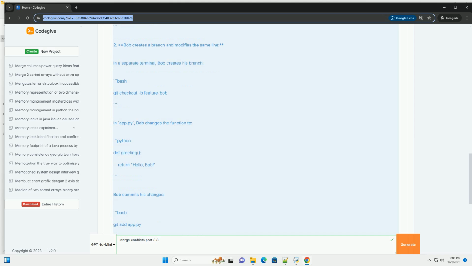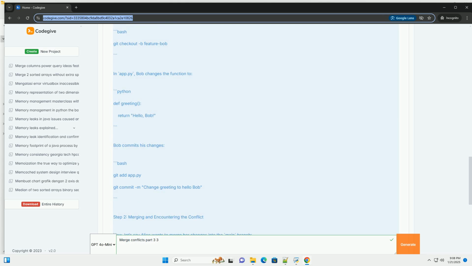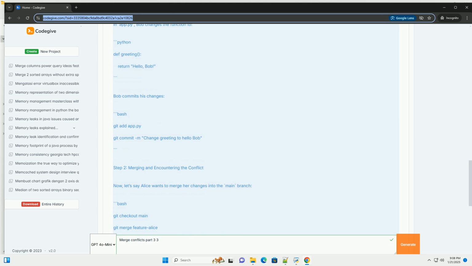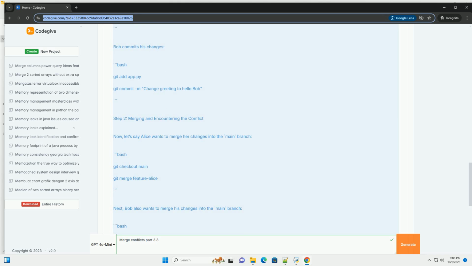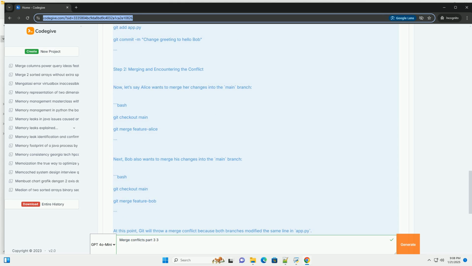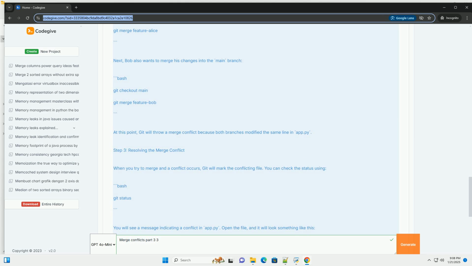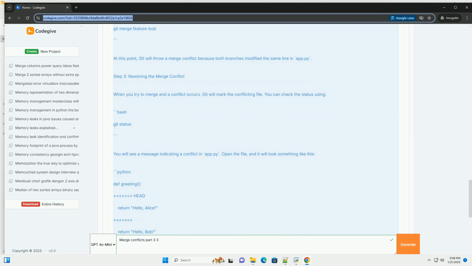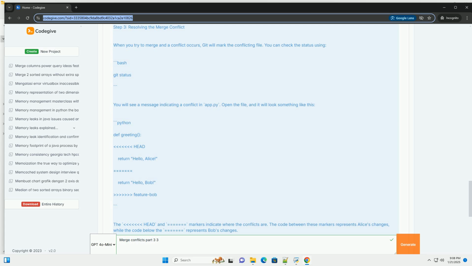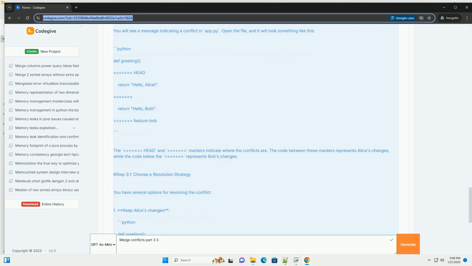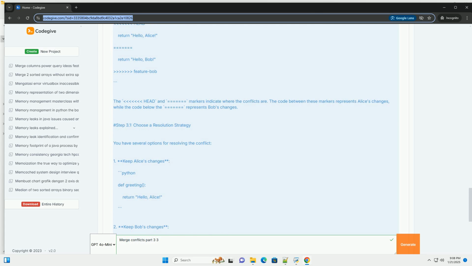A merge conflict occurs in version control systems, like Git, when two branches have competing changes that cannot be automatically reconciled. This typically happens when two developers modify the same line in a file, or one developer deletes a file that another developer is trying to modify.